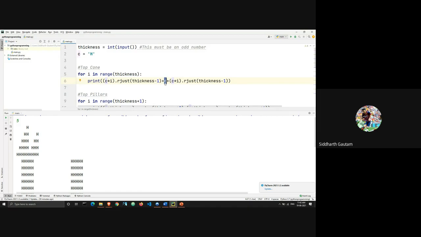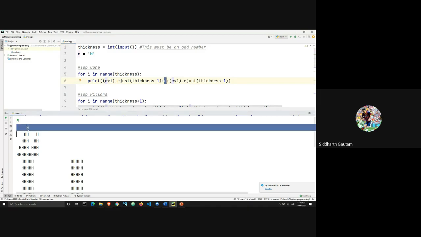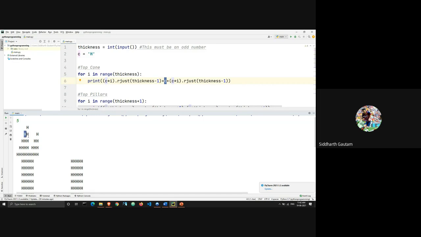What I mean by that is, this is your center variable. This C here is the thing which is getting printed in the center. The ones coming towards the left of it are the H characters defined by this print statement, C into I dot rjust, and whichever is coming after this is the H which is coming to the right of this.